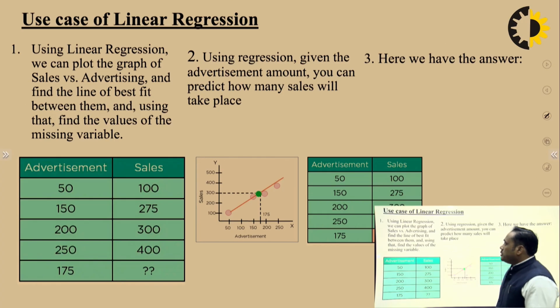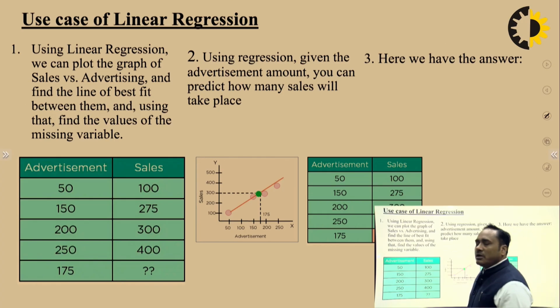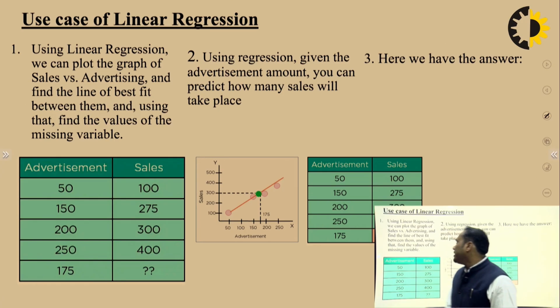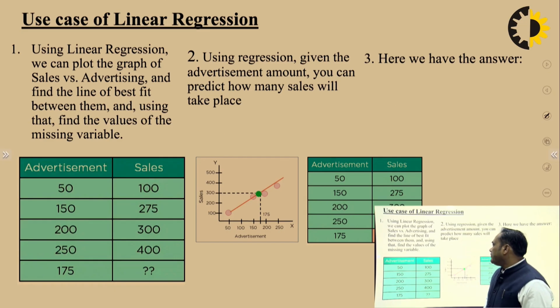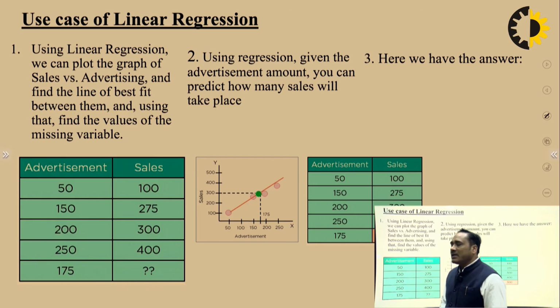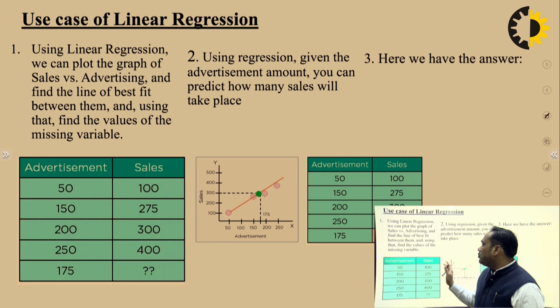Now, uses of linear regression, where we are using linear regression. Linear regression is basically used in different areas for prediction. Using linear regression, we can plot the graph of sales versus advertising. Sales versus advertising shows the linear regression, and we find the line of best fit between them, and using that we find the value of the missing variable.